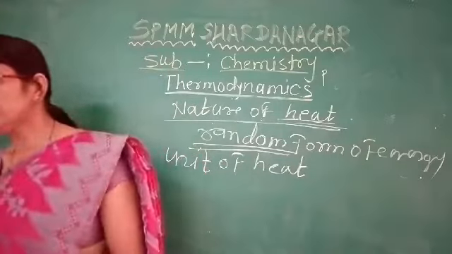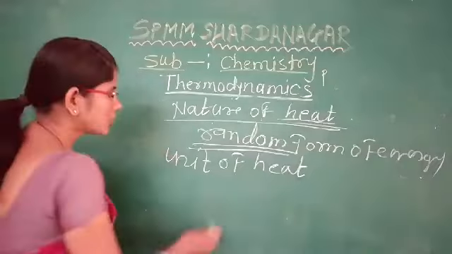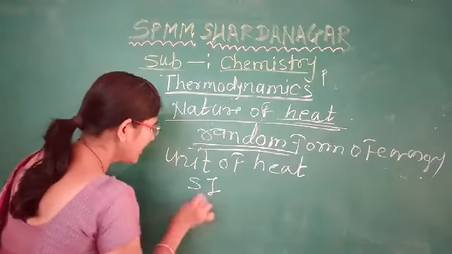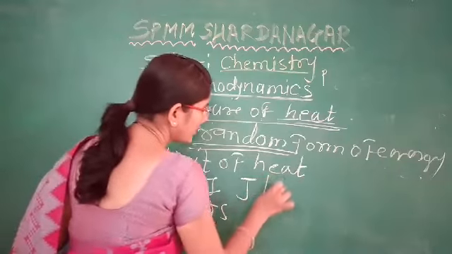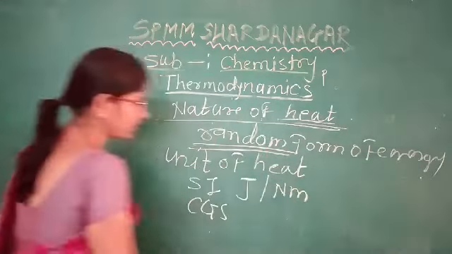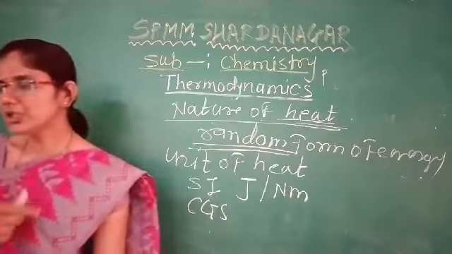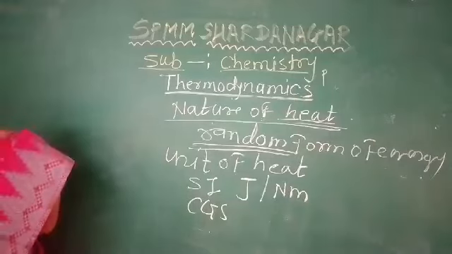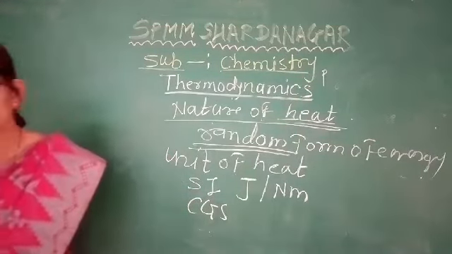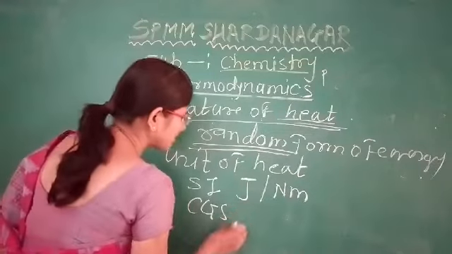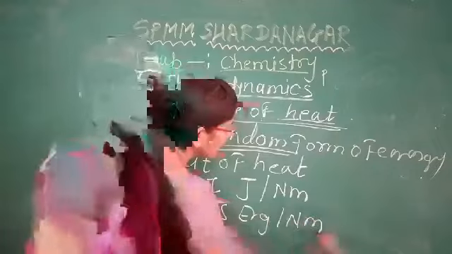And therefore the SI unit of heat is joule, and the CGS unit is erg.